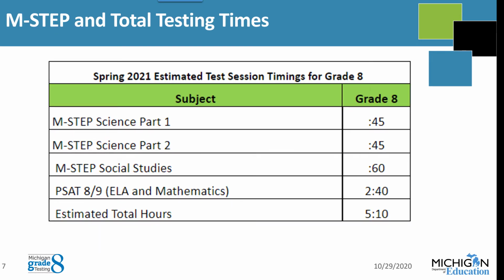The estimated testing time for the Grade 8 M-STEP assessments includes a total of 90 minutes for science and 60 minutes for social studies, but students are allowed as much time as needed for those assessments. The total testing time for both Grade 8 M-STEP and the PSAT altogether will be approximately 5 hours and 10 minutes.